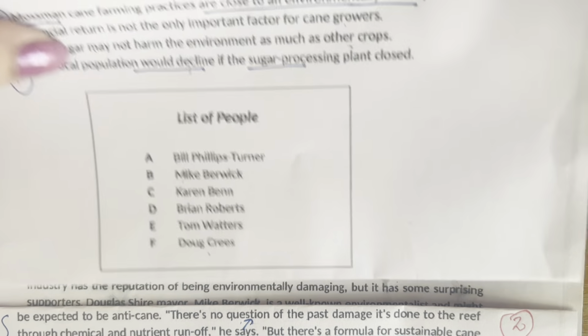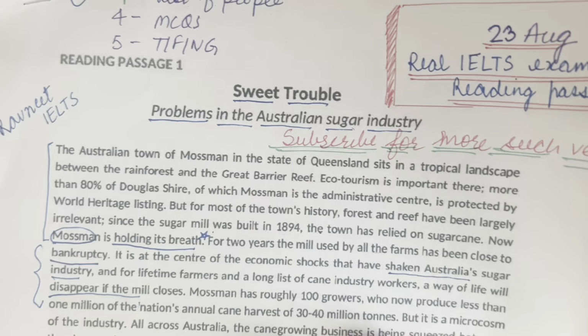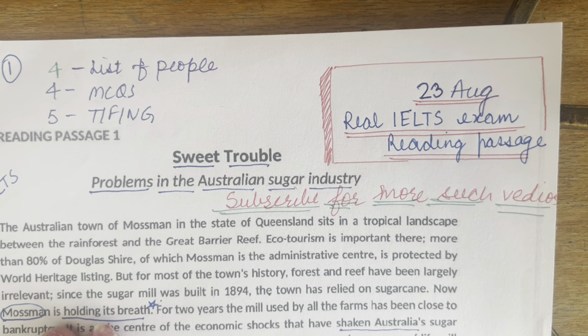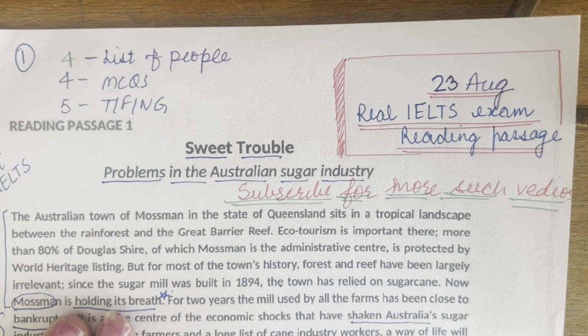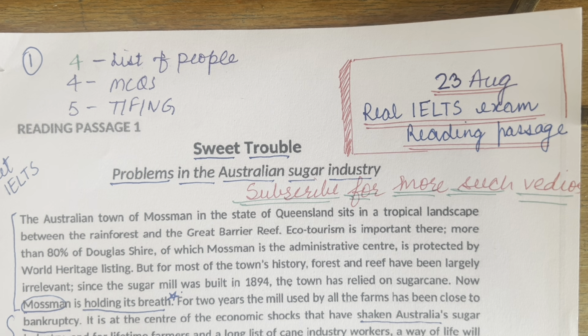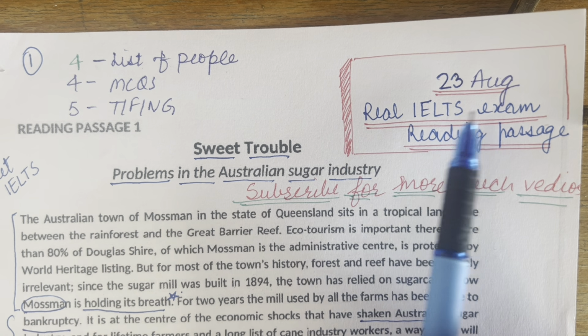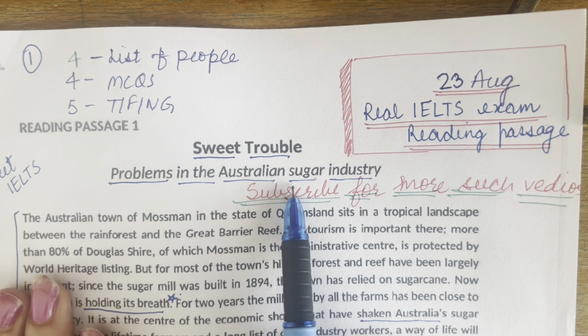All right, so we are able to solve all these ones. So this was a difficult passage asked in 23rd August exam. So you should practice such kind of passages so that if you do, only then you will be able to achieve a good band score. Otherwise you will panic and yes, you won't be able to achieve your desired band score. So this is Sweet Trouble, 23rd August, and it was a difficult passage.